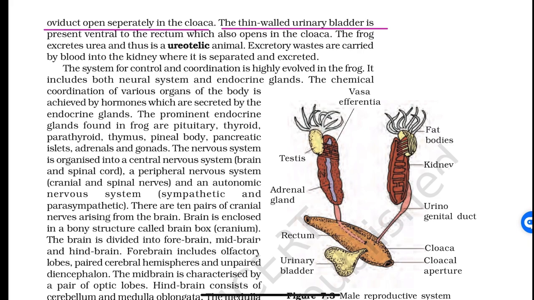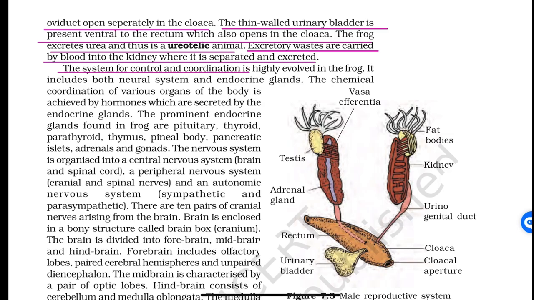The thin-walled urinary bladder is present ventral to the rectum, which also opens in the cloaca. The frog excretes urea and thus is a ureotelic animal. Excretory wastes are carried by blood into the kidney where they are separated and excreted.